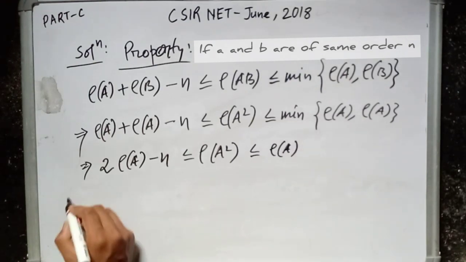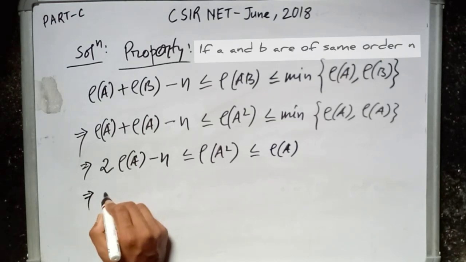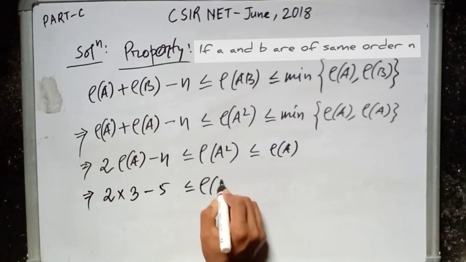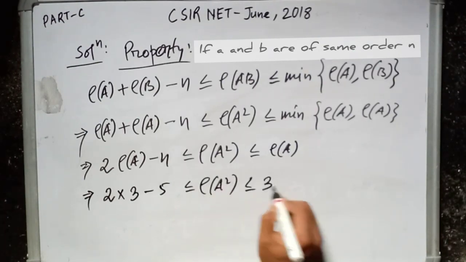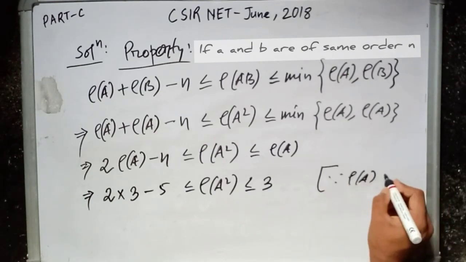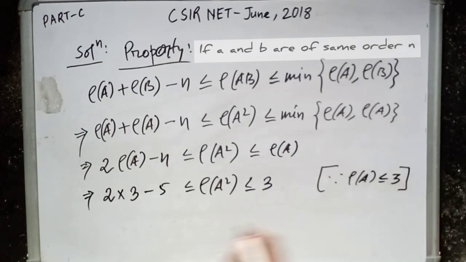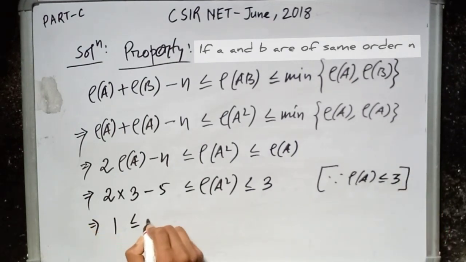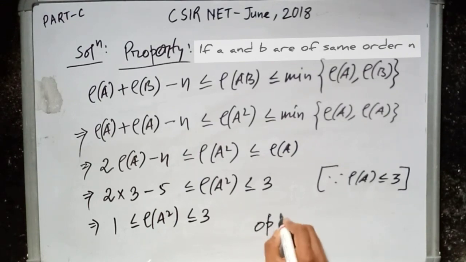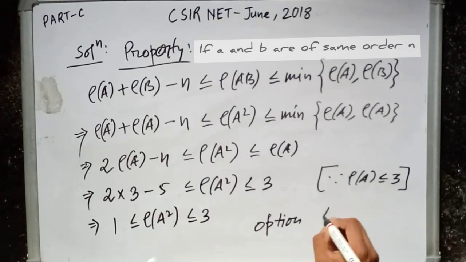We know rank of A is at most 3. So 2 into 3 minus 5 is less than equal to rank of A squared less than equal to 3, where rank of A is at most 3. So 1 is less than equal to rank of A square less than equal to 3. So rank of A square will be between 1 and 3. Hence option A is correct and option B is wrong. Option C is also wrong, as rank of A square may not be exactly 3.